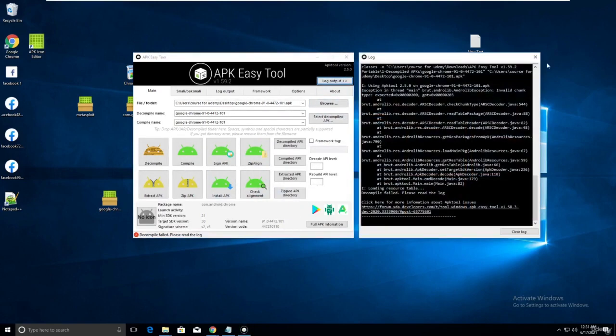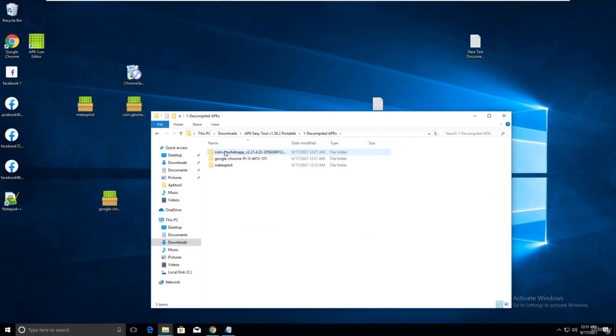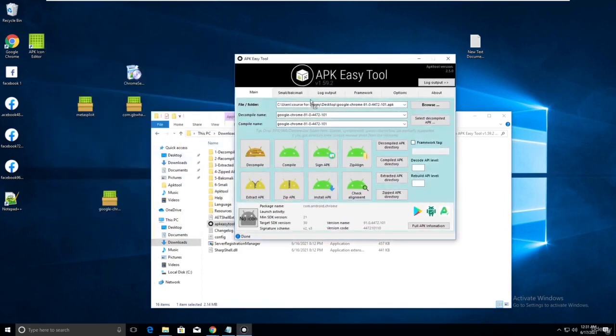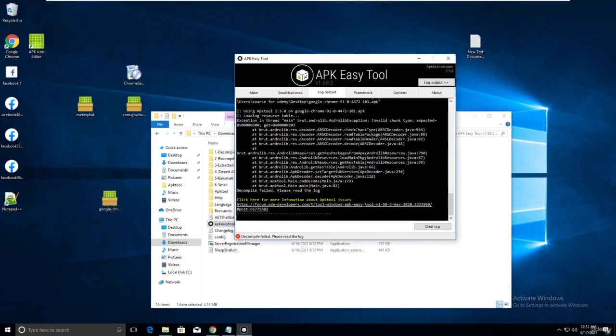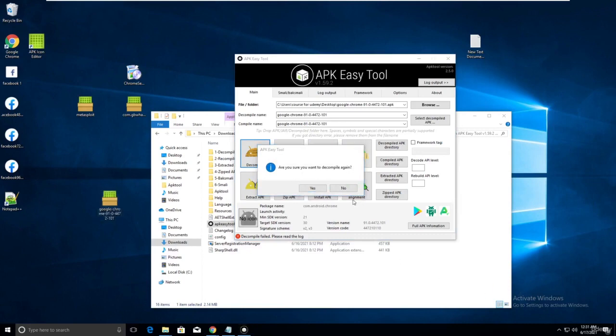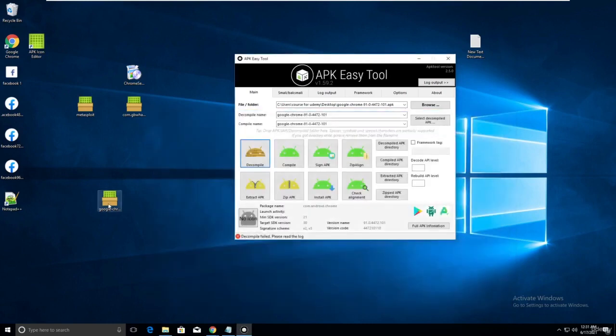Let me close this. Let me go in the decompile folder and delete this. Let me open the APK Easy Tool again and drag and drop to decompile. It's having some issue. Let me go in the decompile folder. There is nothing, just leave it. Let me target a different application, such as Netflix. I don't know why it's not decompiling.